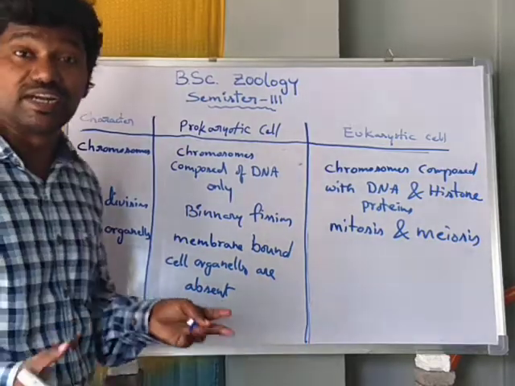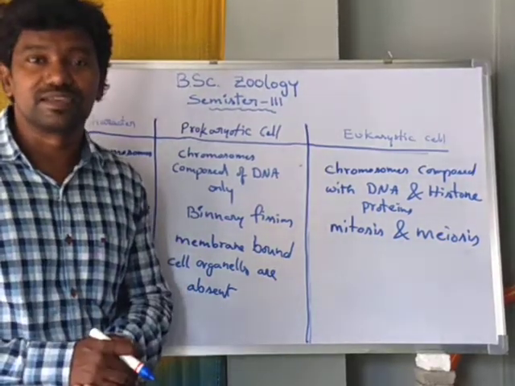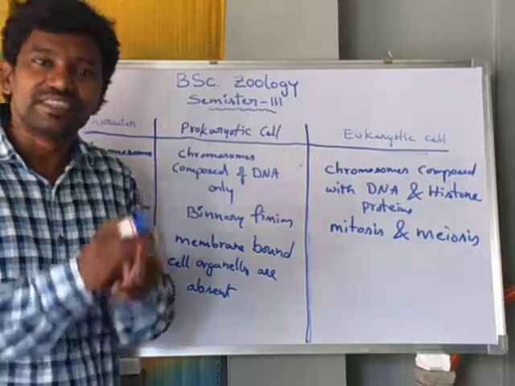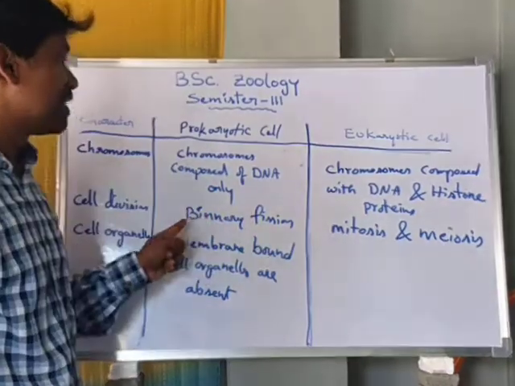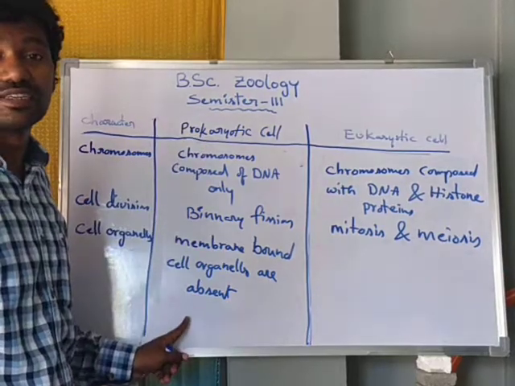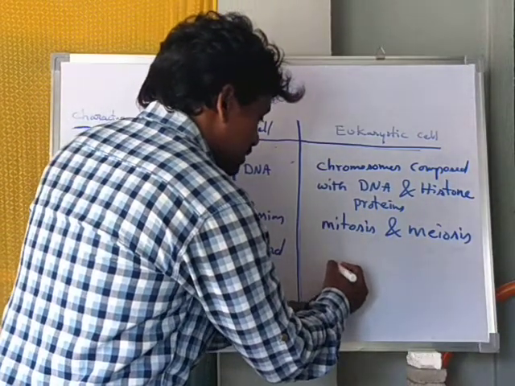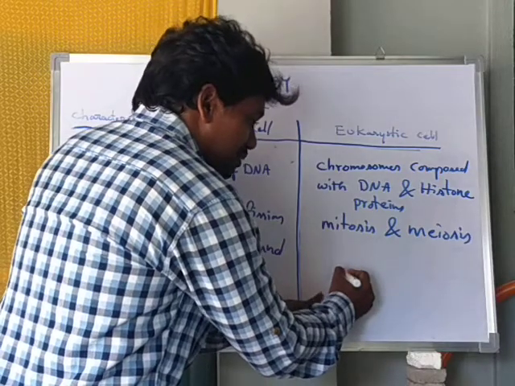That means mitochondria, Golgi complex, endoplasmic reticulum, lysosomes, these membrane bound cell organelles are absent in prokaryotic cell. Here in eukaryotic cell, membrane bound cell organelles are present.